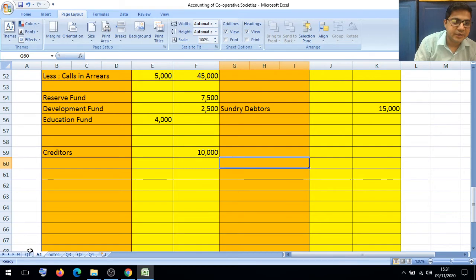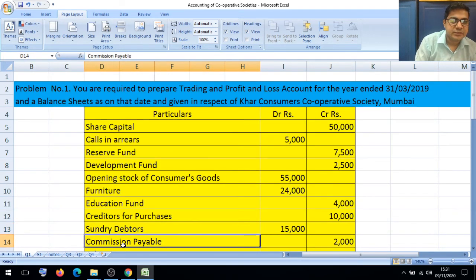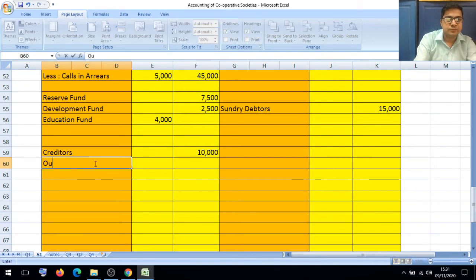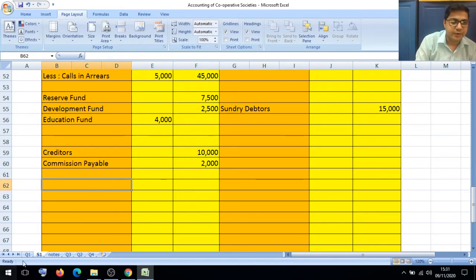After recording the sundry debtors, next is commission payable 2,000. Payable means outstanding. Commission payable we have to show here liability side. Commission payable value rupees 2,000 be recorded.